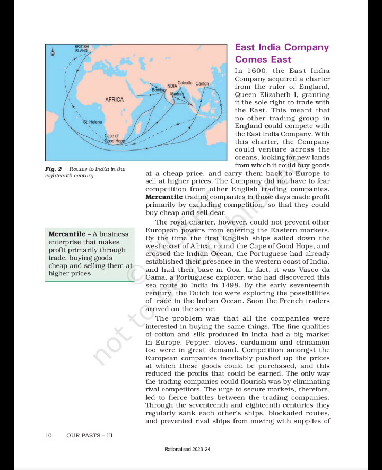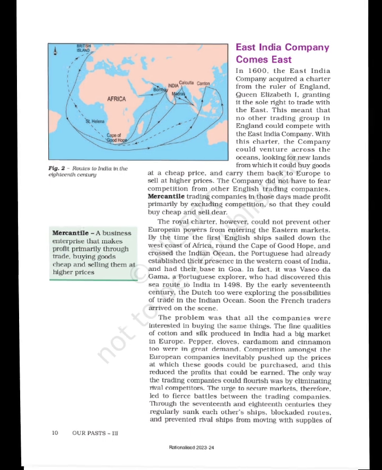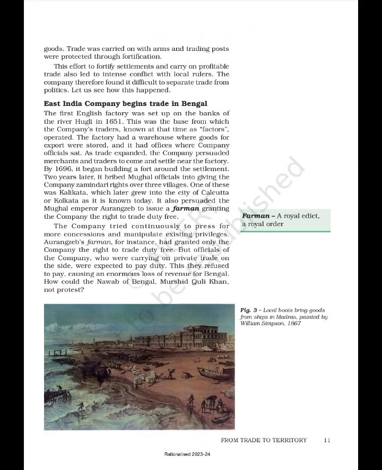The urge to secure markets, therefore, led to fierce battles between the trading companies. Through the 17th and 18th centuries they regularly sank each other's ships, blockaded routes and prevented rival ships from moving with supplies of goods. Trade was carried on with arms and trading posts were protected through fortification. This effort to fortify settlements and carry on profitable trade also led to intense conflict with local rulers. The Company therefore found it difficult to separate trade from politics. Let us see how this happened.